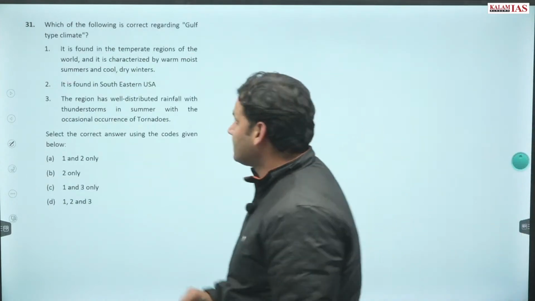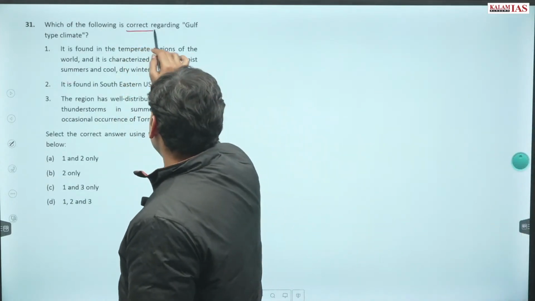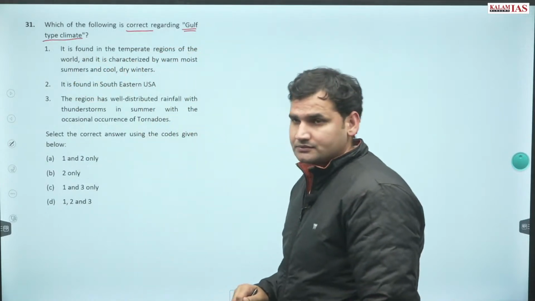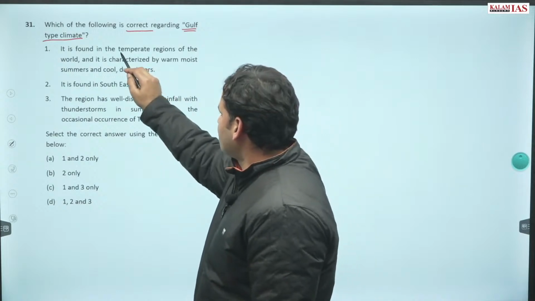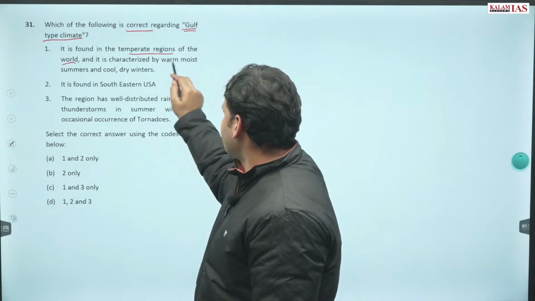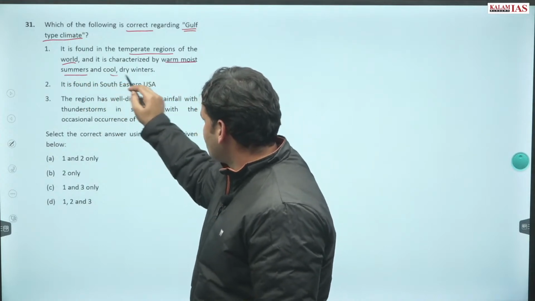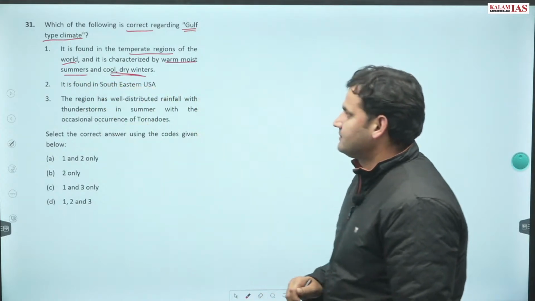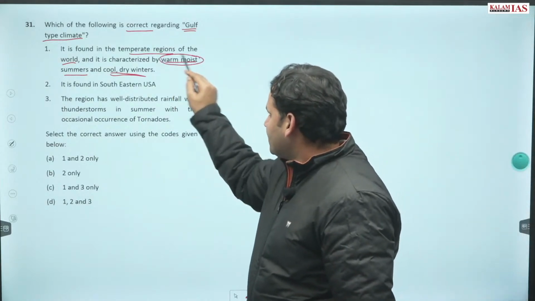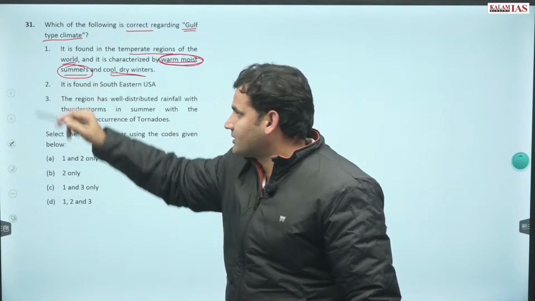Question number 31. Which of the following is correct regarding Gulf type climate? It is found in the temperate regions of the world and it is characterized by warm, moist summers, cool, dry winter. इन्हीं शब्दों पे ध्यान देना है. क्या यहाँ सही लिखा है, गलत लिखा है.